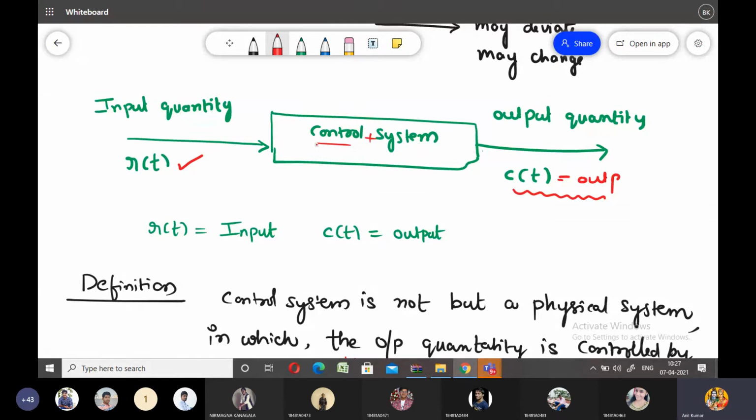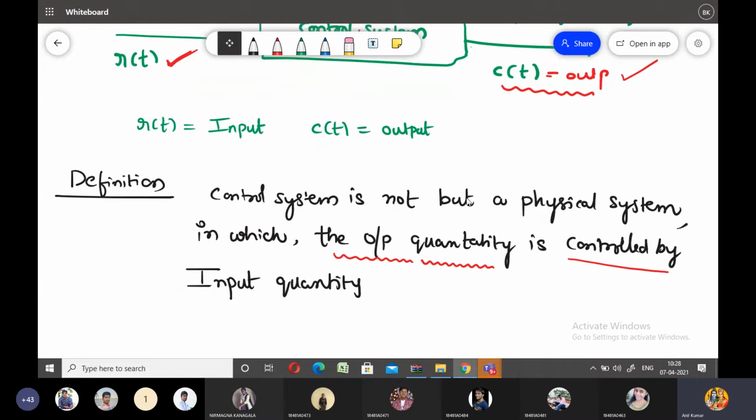You need to control which parameter of the control system? The output parameter of the control system you need to control. In what way can you control the output parameter? Simply by changing the input quantity of the control system. Simply by changing the input quantity, we can control the output quantity of the control system. This is the definition of the control system.